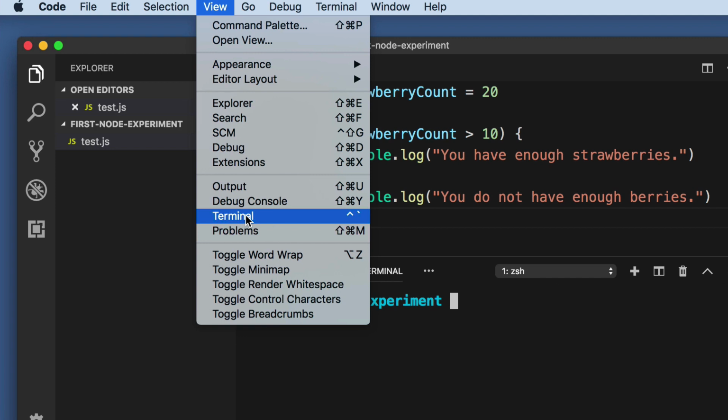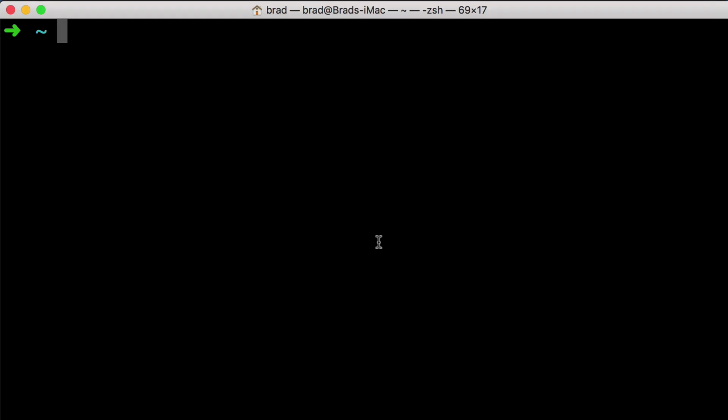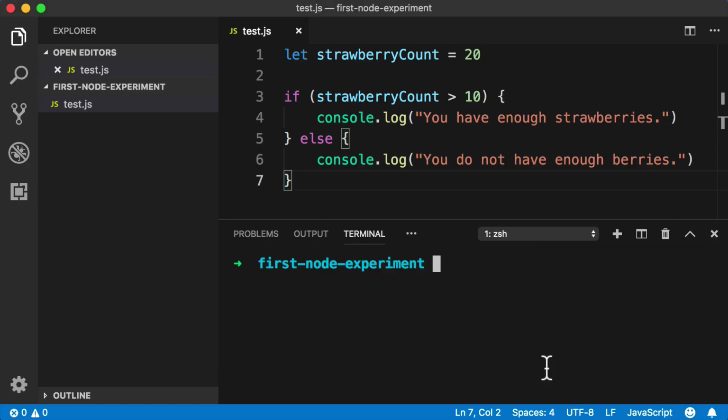Now, if I was not using VS Code, I would need to open my command line like we did in our previous lesson, right? The command prompt for Windows or the terminal for Mac. But in VS Code, you don't need to jump back and forth between two separate programs, between your text editor and your command line.